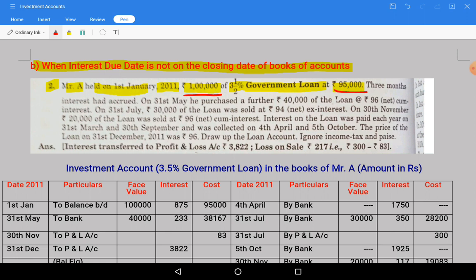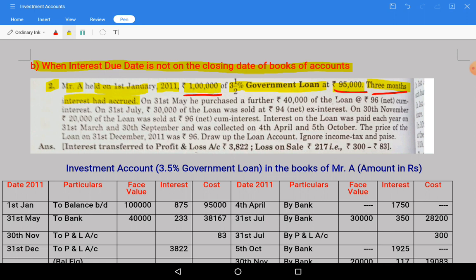Next, 3 months interest had accrued. See there, they are saying 3 months interest is accrued on these investments. If they don't tell also, we are going to consider this point, as I explained earlier when reading the question. If they don't mention it also, we need to take that one.